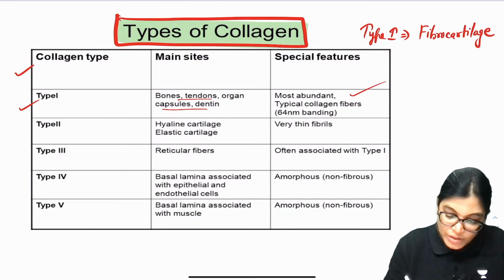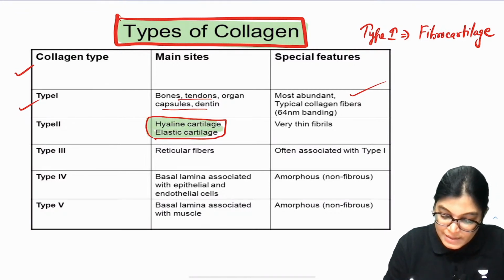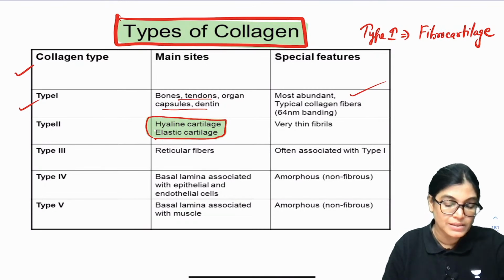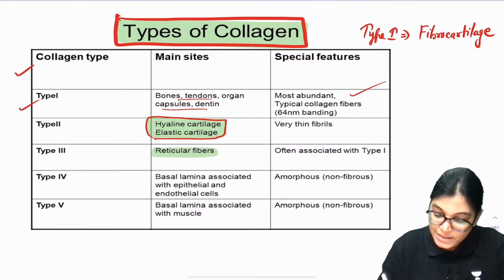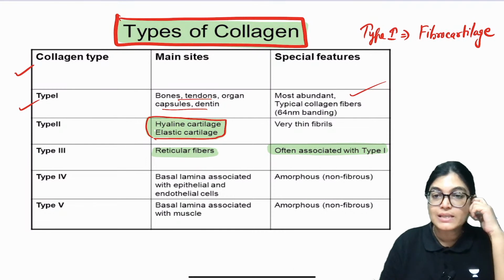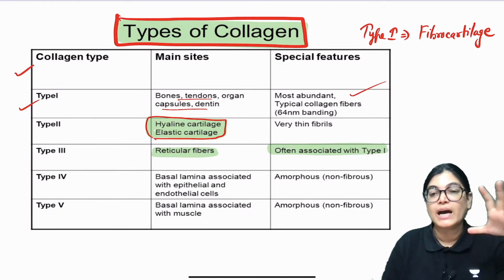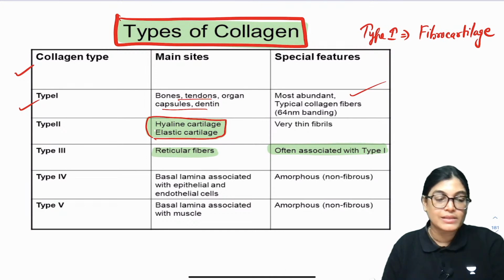Okay. Type 2 is formed in two types of cartilage, that is hyaline and elastic cartilage, and they have very thin fibrils. Type 3 is called reticular fibers and this is present in association with type 1. One more thing is very important: where reticular fibers are residing. Reticular fibers are in more number and more distributed. They are found in association with lymphoid structures and lymphoid organs also.